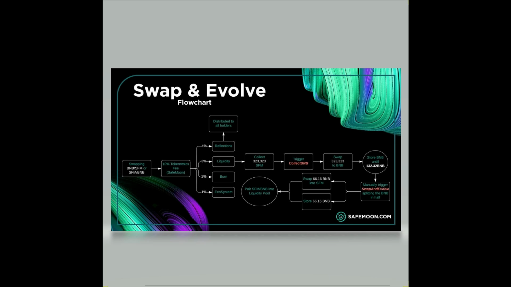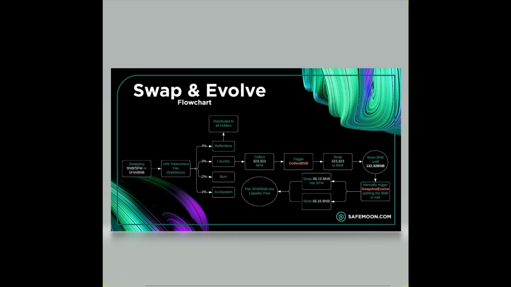This 10% fee will get divided and allocated to different places in the Safemoon ecosystem. Here, we have 4% going to reflections, which goes to the holders. Then, we have 3% to liquidity. Then, 2% to the burn. Then 1% to the ecosystem.